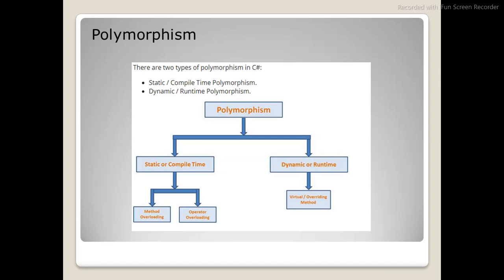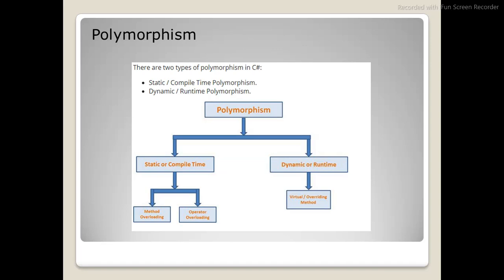So let's get into one more interesting topic, polymorphism. What is polymorphism? Poly means many, morphism means form. One entity acting in many forms. There are two types of polymorphism in C#: static, which you can call compile-time polymorphism, and dynamic, or runtime polymorphism. I already explained method overriding, which is nothing but dynamic or runtime polymorphism.